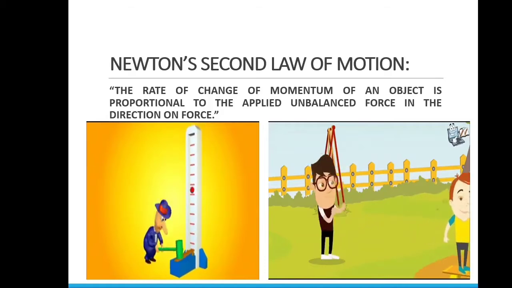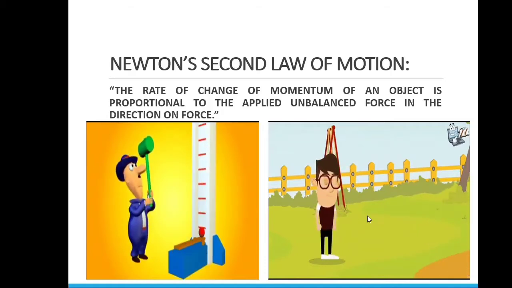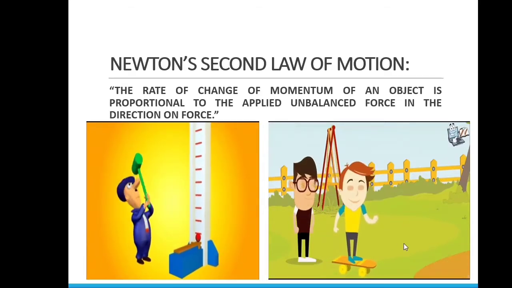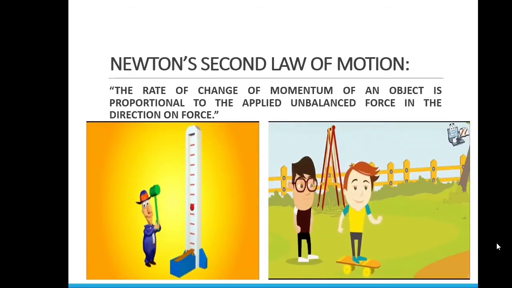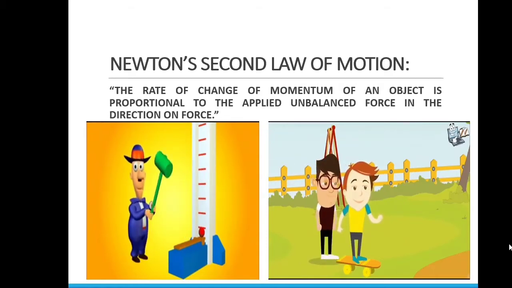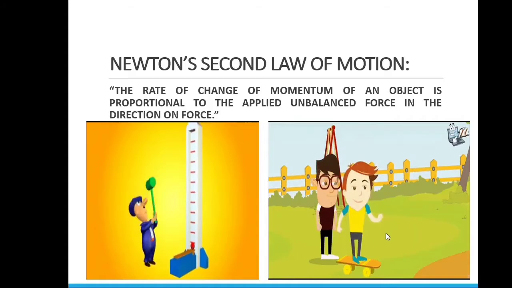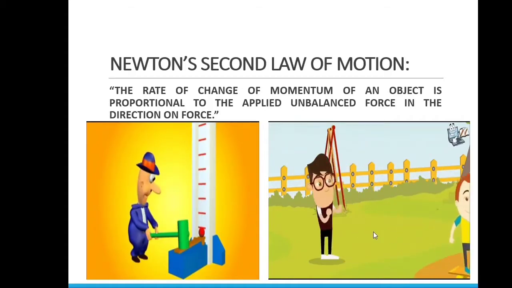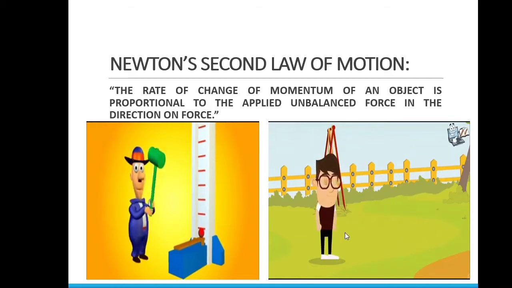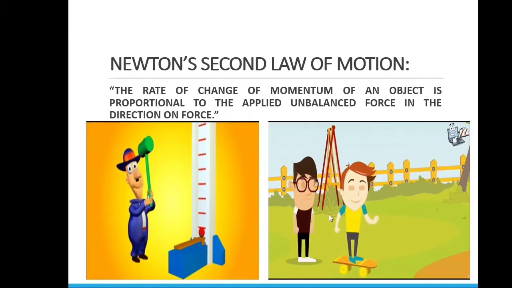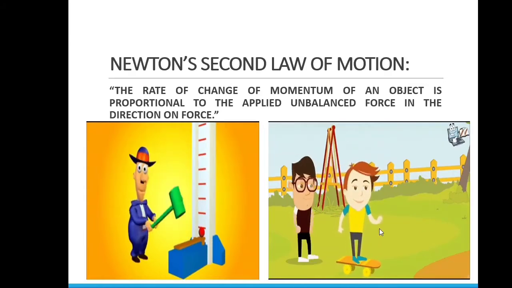Here you can see two boys playing in a park, and one of them is standing on top of a skateboard and the other is pushing him. In the beginning he pushes the boy slowly, and due to the small amount of force he moves a shorter distance. His velocity is also small, but then the boy pushes him with a much larger amount of force, and due to that force you can see that the velocity of the boy increases.